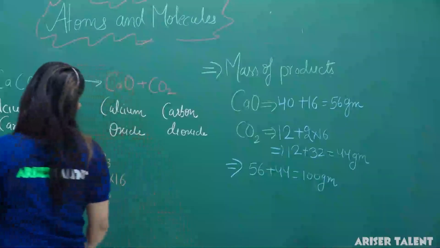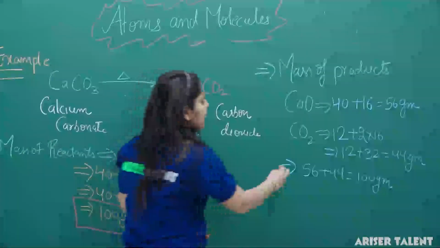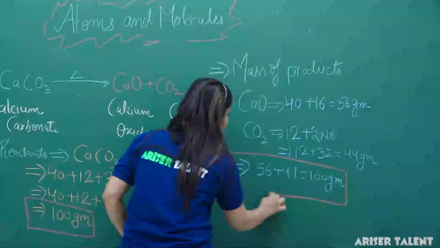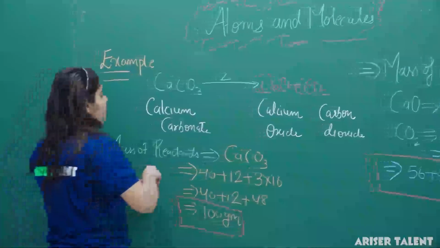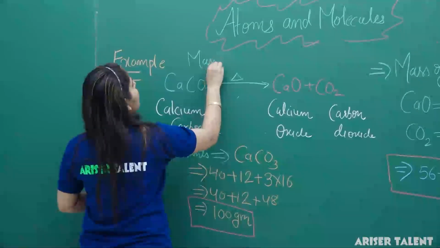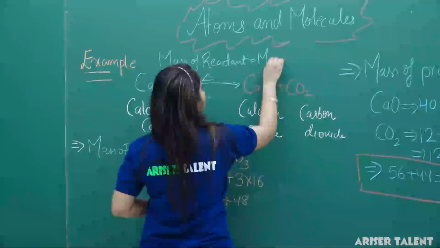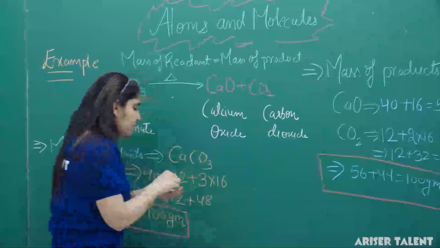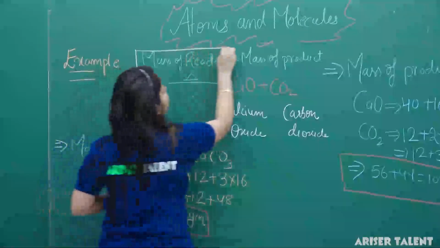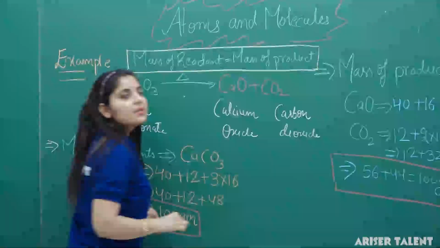So from these calculations we can observe that the mass of the reactant over here is 100 gram, that of calcium carbonate, and the mass we have obtained here will be 100 gram, that will be the mass of the product. It means the mass of reactant is equal to the mass of product, and this law is known as the law of conservation of mass. So I guess the law of conservation of mass has been clear to you from this example.